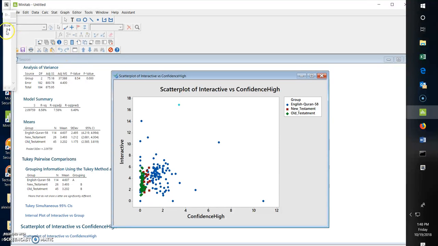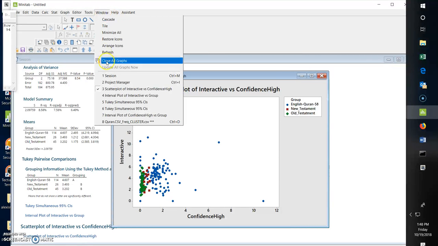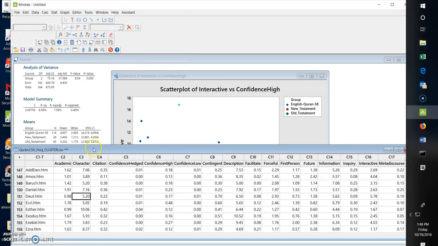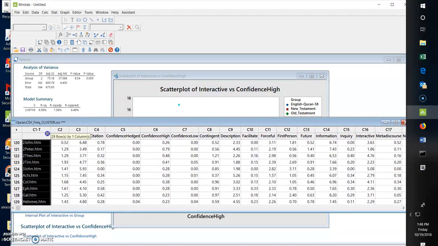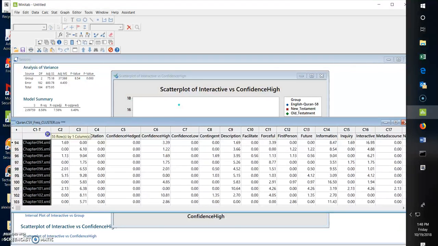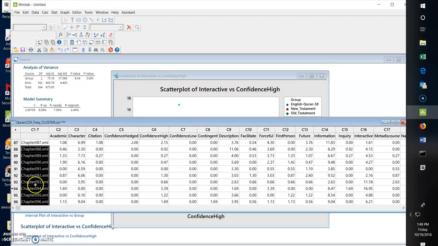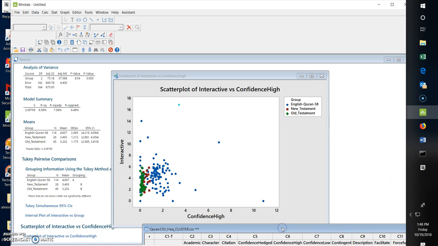So that happens to be row 94. And if we go back here and look at row 94, it will mark it for us, and it will tell us that row 94 is verse 94 of the Quran. So that is very interactive.